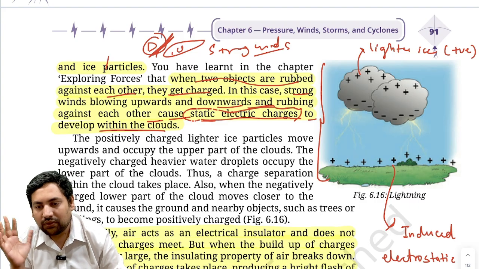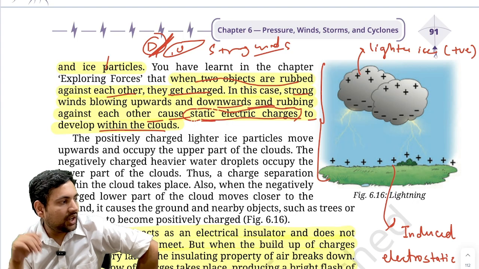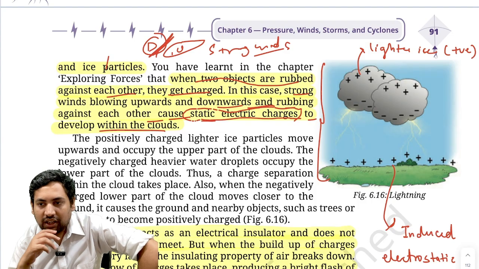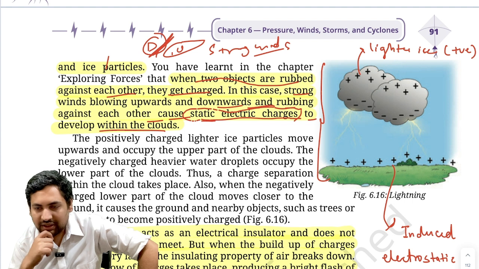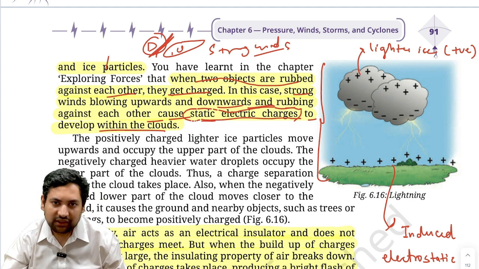Like that example where we took wool and a balloon, and when we rubbed them, one of them became positively charged, the other became negatively charged. Now, here what is happening? Here, if you see, again, the same static electric charges are being generated. The lighter ice has become the positively charged one, and the heavier one, the droplets or the heavier ice, has become the negatively charged one. Now what will happen? If this is positive, this is negative.